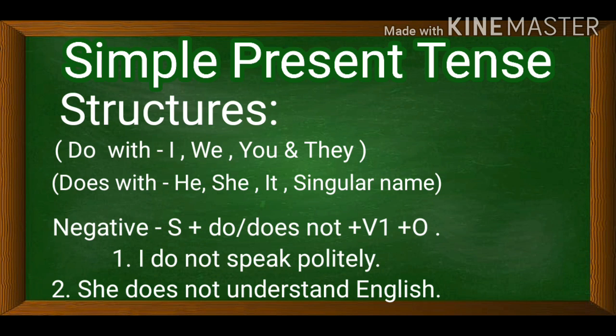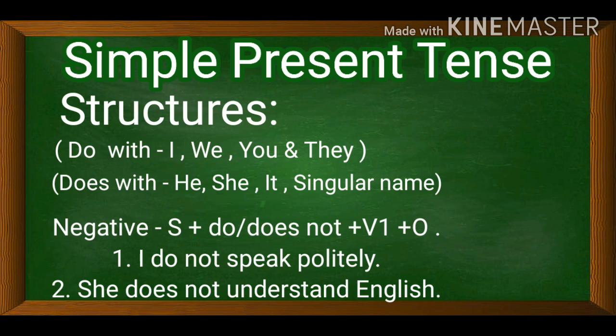And the second example, she does not understand English. You see, if I am using does not, then I will not use S/ES with the verb. Only the first form of the verb I will write. So you have to learn the structure very nicely. You have to memorize these structures, otherwise you cannot frame correct sentences.